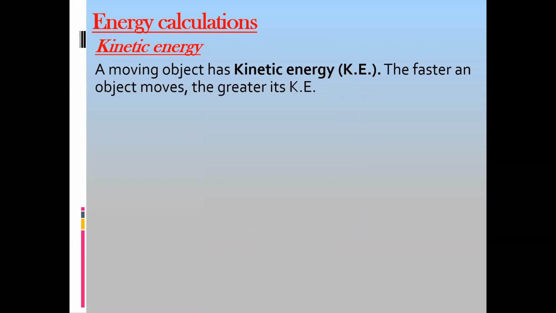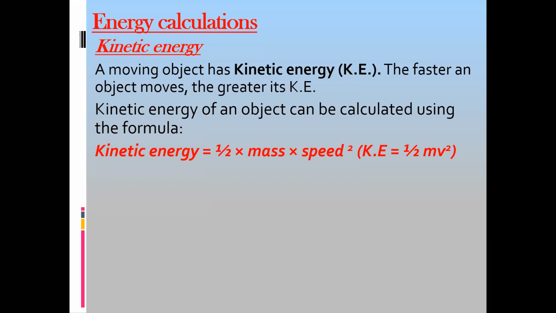Then calculations related to energy. If you want to calculate the kinetic energy, as we know, if an object is moving faster, it will have higher kinetic energy, or if an object has a greater mass, it will have greater kinetic energy. The formula is half mv squared. Kinetic energy is half mass multiplied by velocity or speed squared. We'll get the kinetic energy.